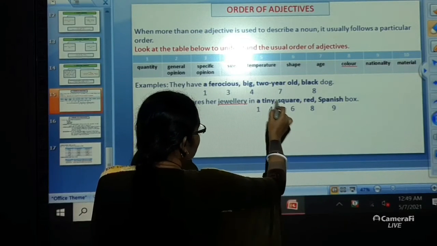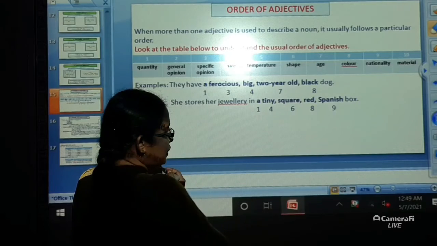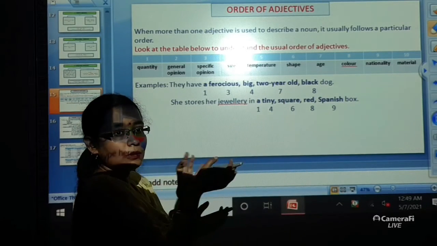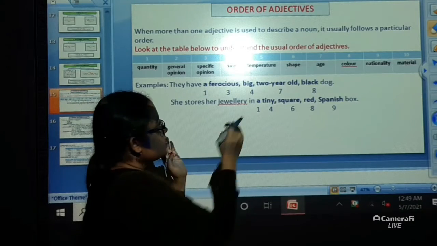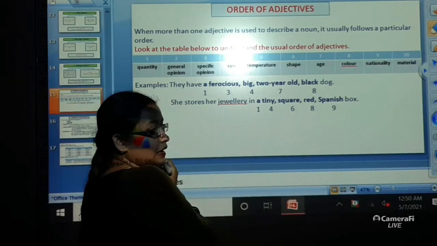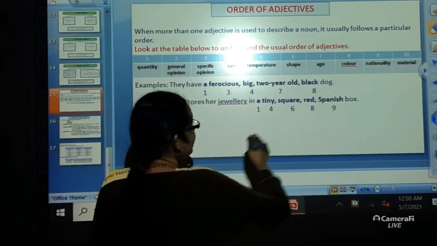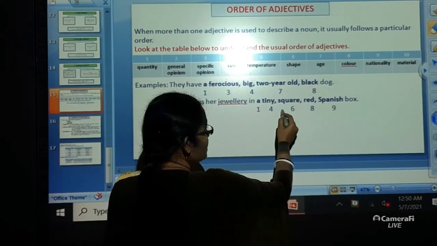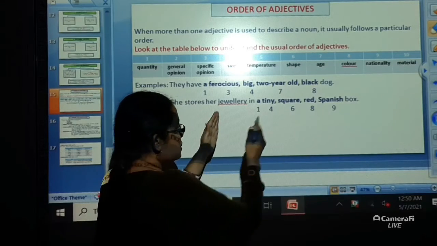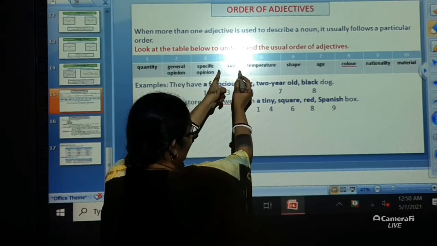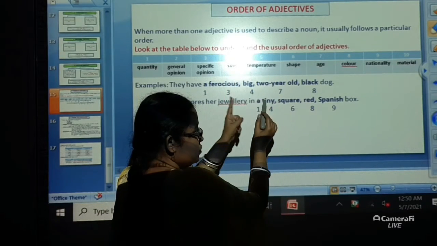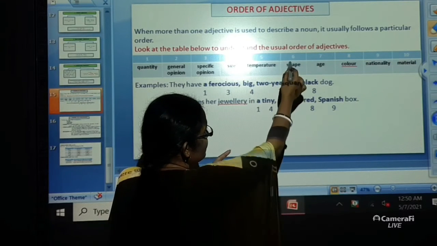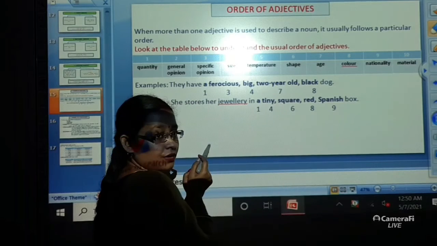Next, we have temperature. Nothing about the temperature related to the box is given over here, so you are going to skip this part. Shape. Shape has been given over here. That is, the box is square in shape. So, just after the size, we don't have temperature, so I have skipped this part. Next, I have put the shape over here.